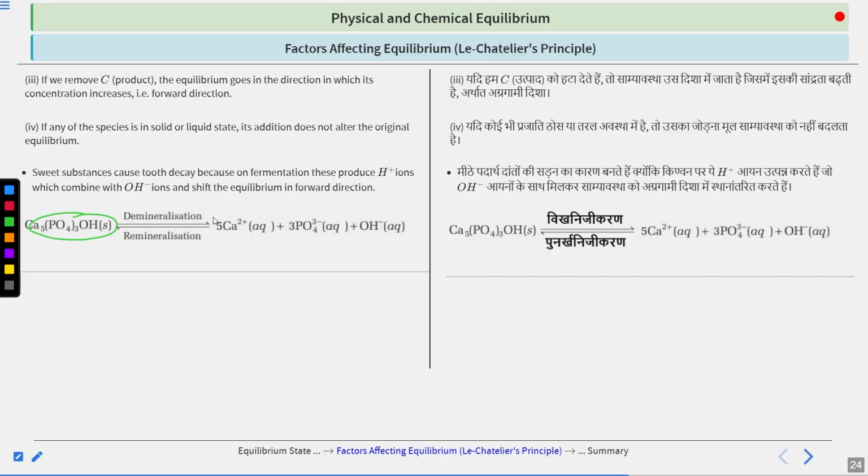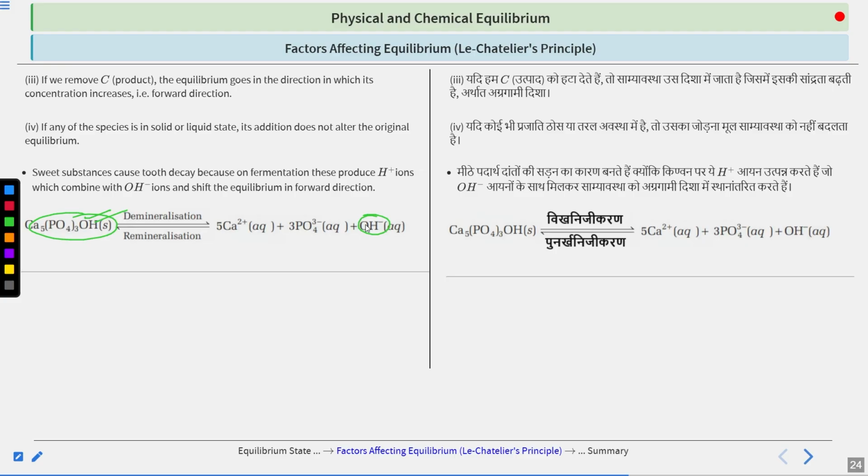The H plus that has been produced will demineralize the tooth upon exposure of OH minus. How is it happening? Suppose your mouth is acidic, because the food particles inside your mouth are getting fermented. During fermentation, H plus is released. It is very obvious. This is a basic reaction of organic chemistry, that H plus is released during fermentation. You can go and search, you can find it.